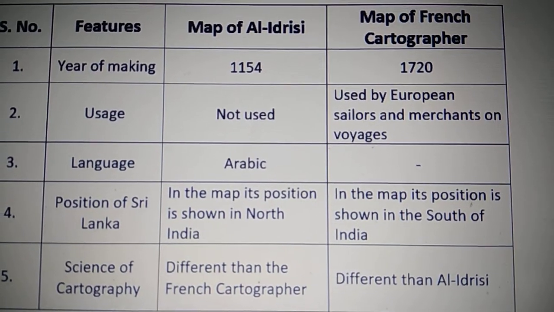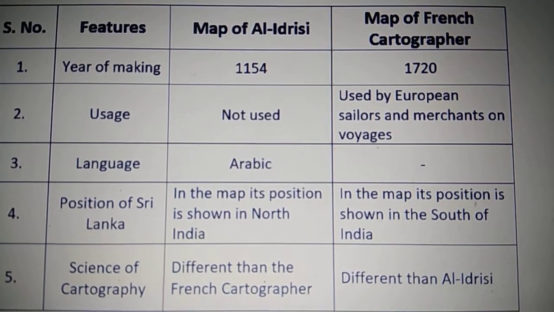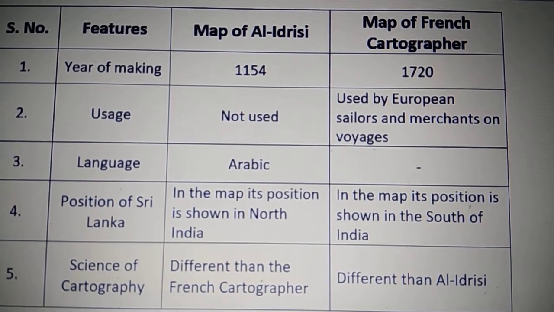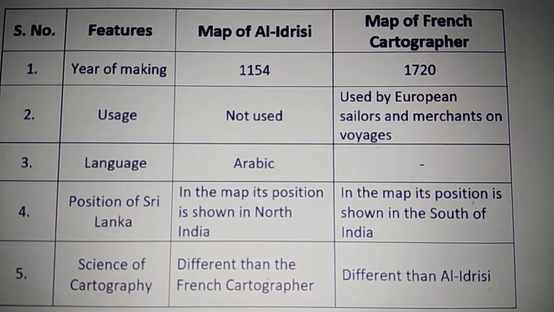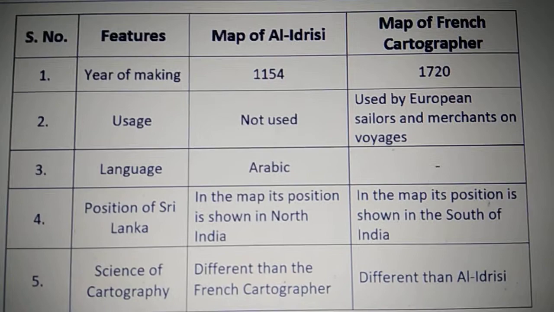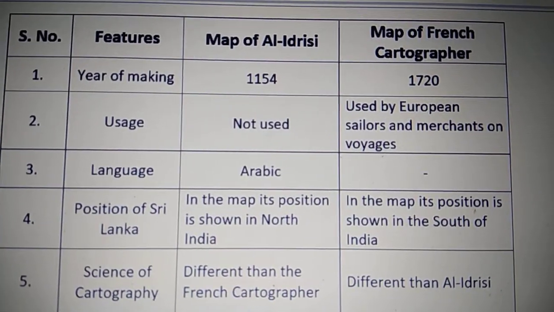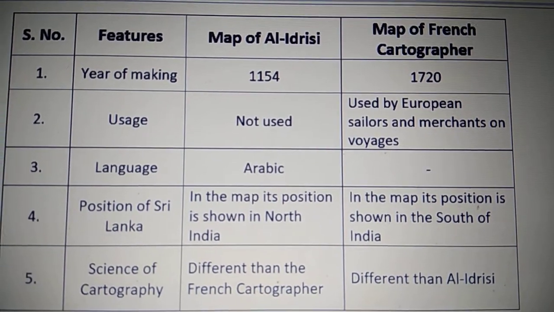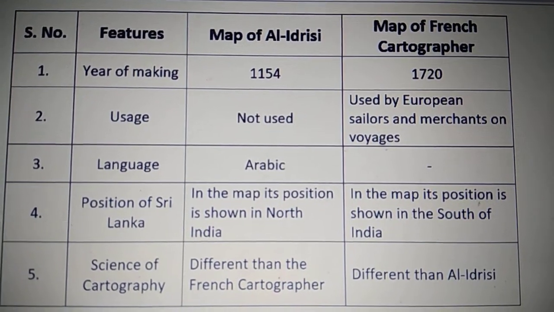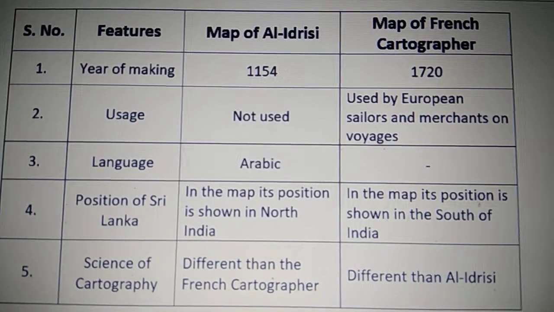The science of map making is different between the Arab geographer Al-Idris and the French. Okay, so this is a synopsis of the changes that took place in map making during these 1,000 years, and that is why the chapter's name is Tracing the Changes. So the first changes we have seen are changes in maps.